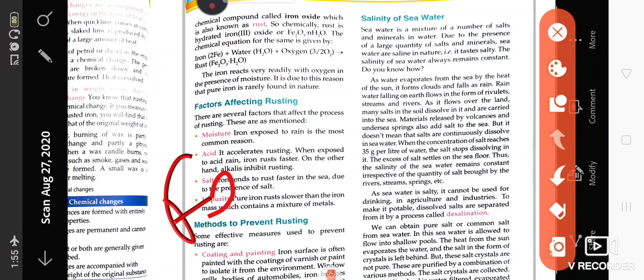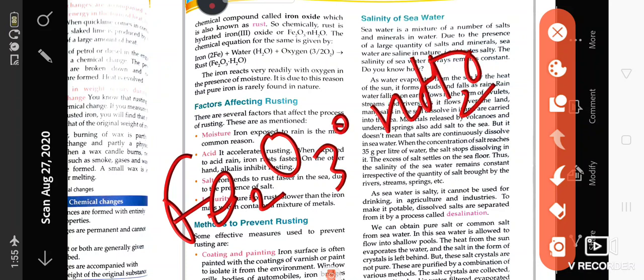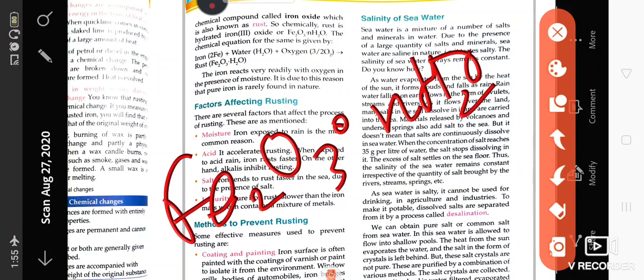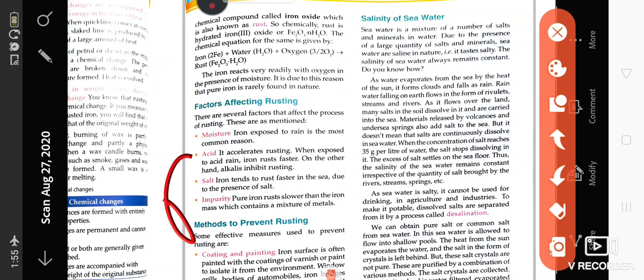Its formula is Fe2O3·nH2O. It is the formula of rust, or iron oxide. So if somebody asks you what are the conditions required for rusting: moisture should be there, acid should be there, salt should be there, and impurity.